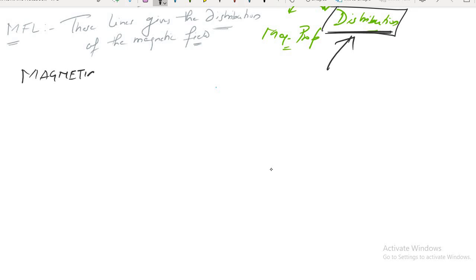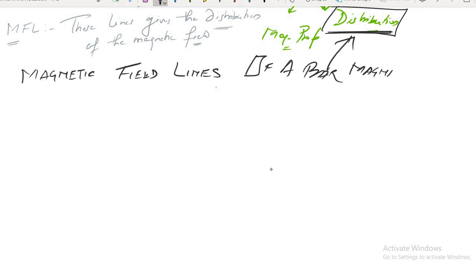The magnetic field lines of a bar magnet. So I think you know what you mean by a bar magnet by now. Yes, this is a bar magnet.